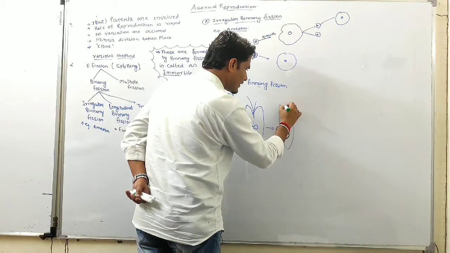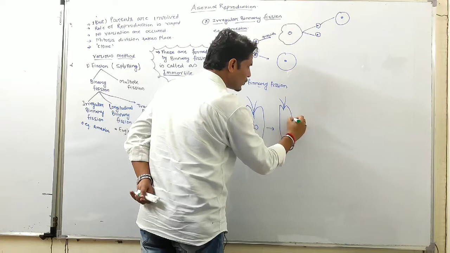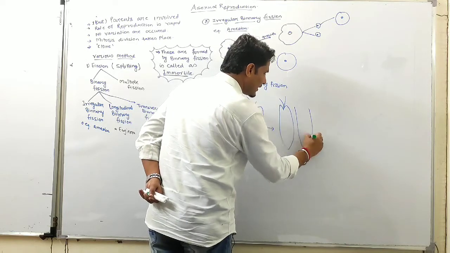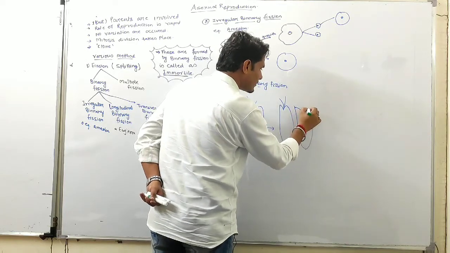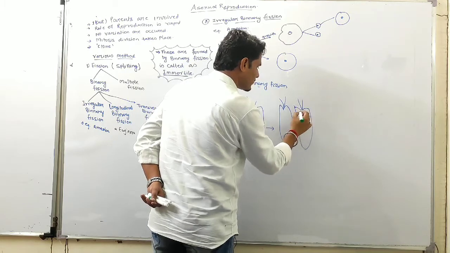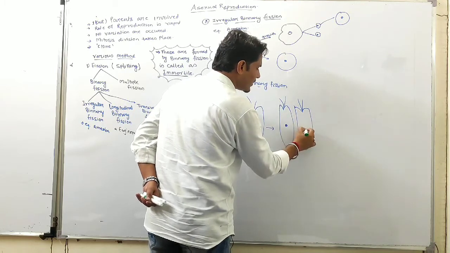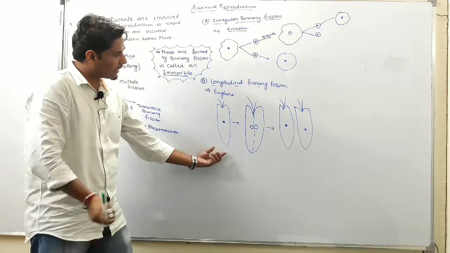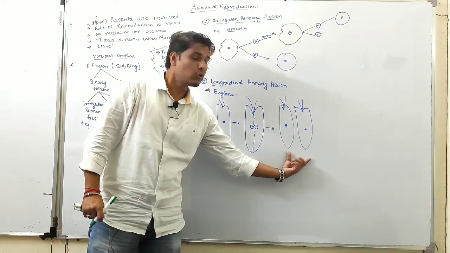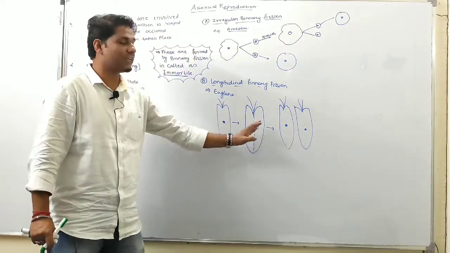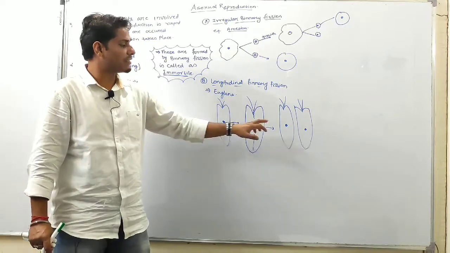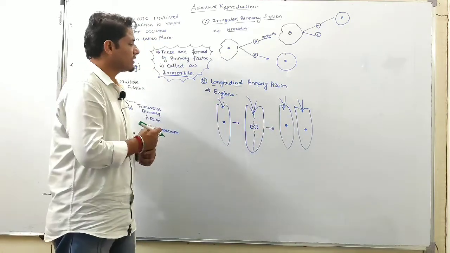So one organism forms two organisms by fission, with karyokinesis followed by cytokinesis.